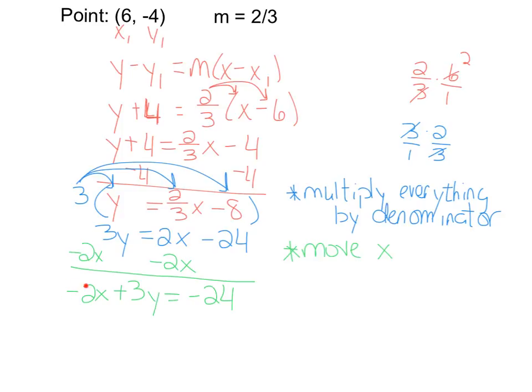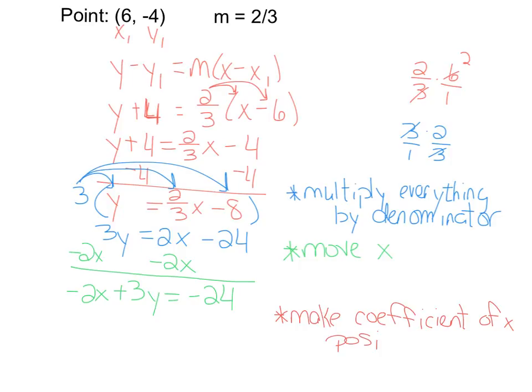Now, some people say that in standard form, A, this number in front of x, the coefficient of x, needs to be positive. And that's the way I was taught. I have seen different places do it different ways, but I would, at this point, make the coefficient of x positive.